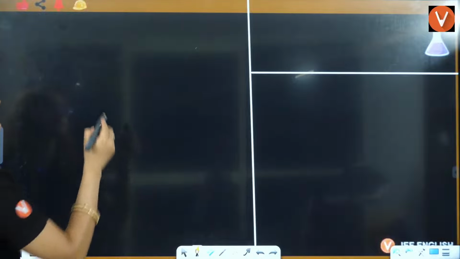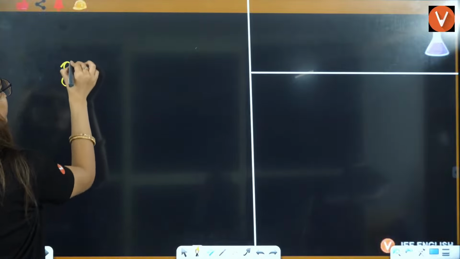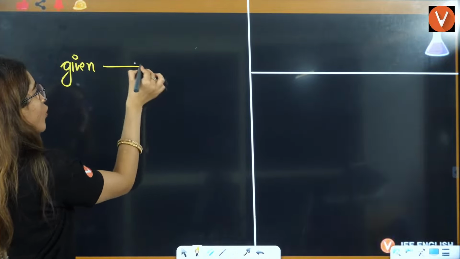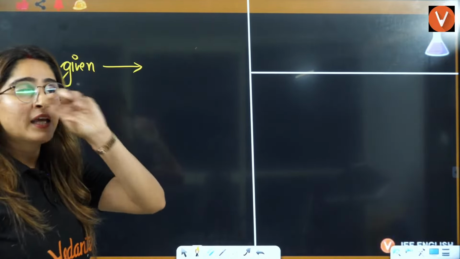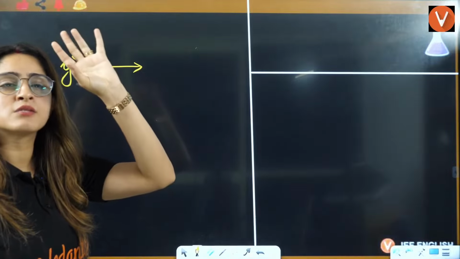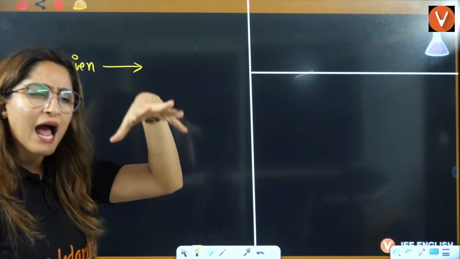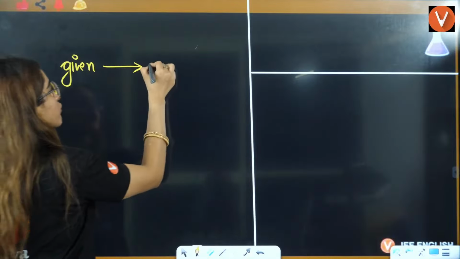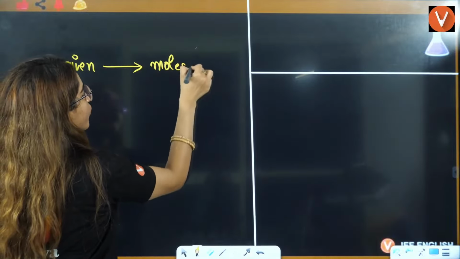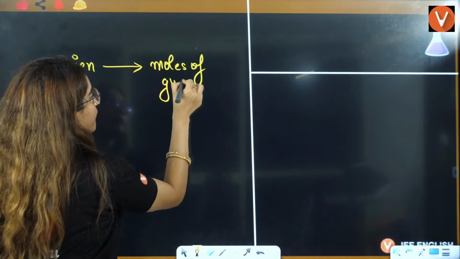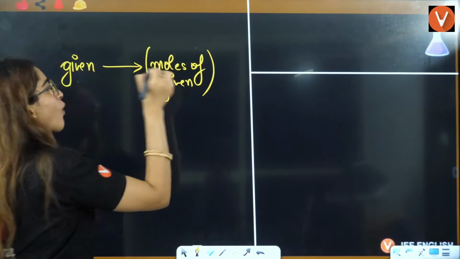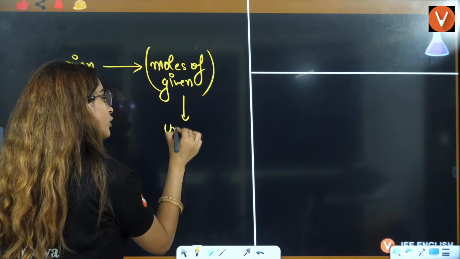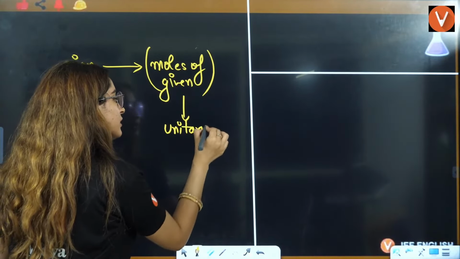Whenever something is given to you and something is asked to you, firstly, whatever is given to you, given can be mass, volume, particles, atoms, molecules, whatever is given to you, firstly calculate the moles of given. Moles of what is given to you. Then apply unitary method.